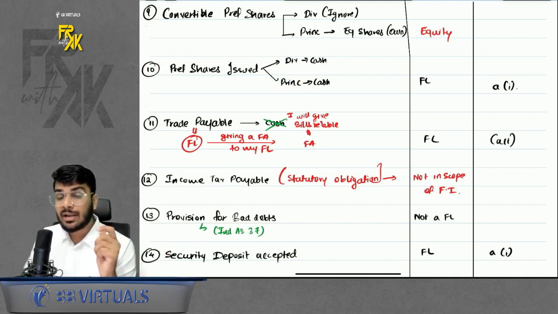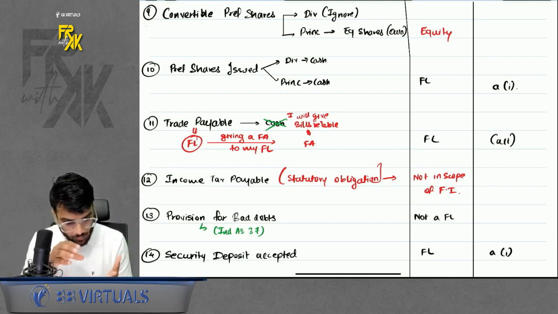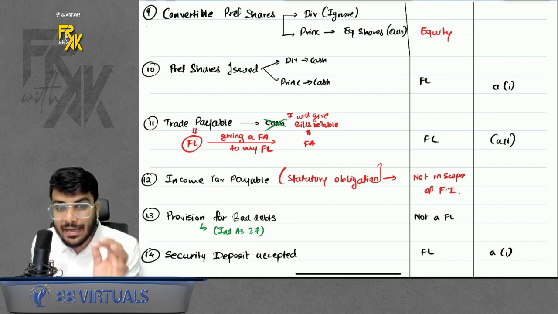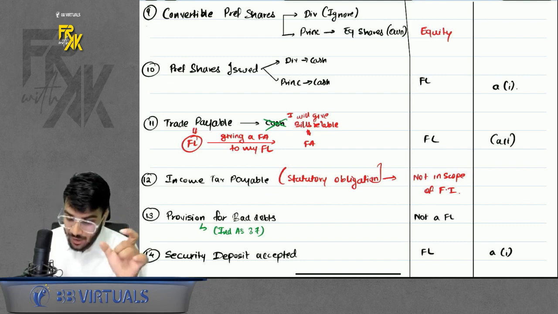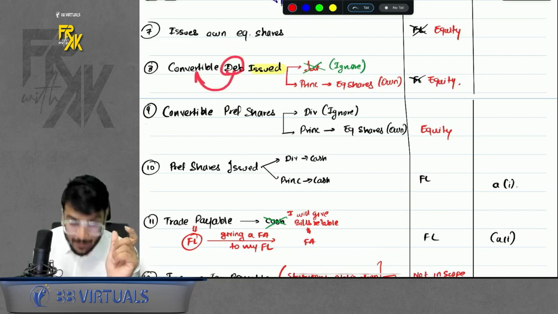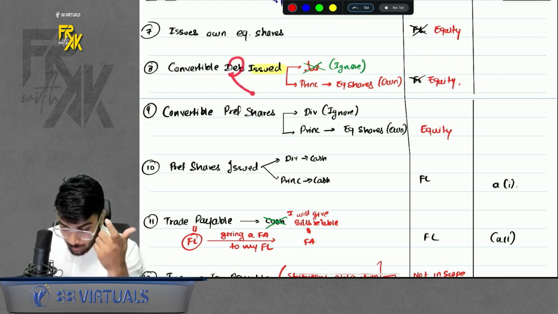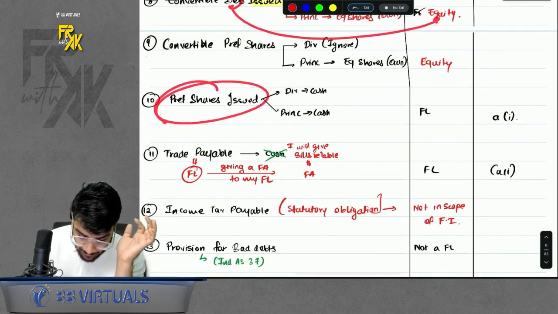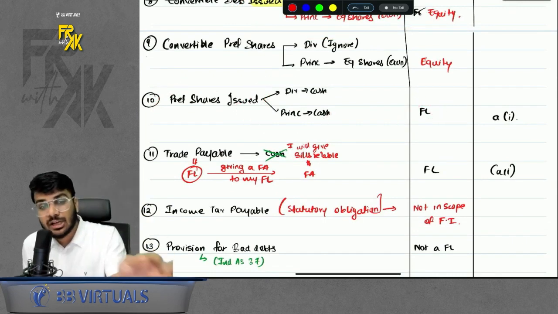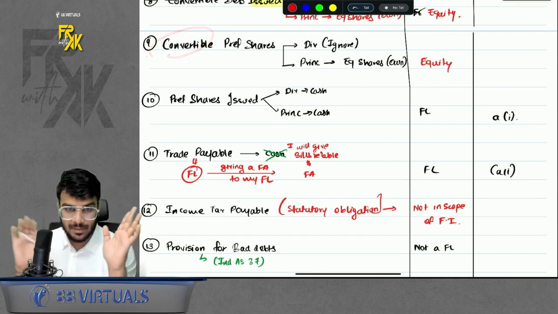What you studied in your IPCC or maybe your CPT is that preference is equity and debenture is liability. That is not always the case. Why? As per Ind AS, you have to check substance over form. That means check whether the preference share or debenture is convertible or redeemable. If the debenture is convertible, that means for the principal you will give your own equity shares, it is an equity. So a debenture can also be equity. If it is a normal redeemable preference share where you will give cash only, it is a financial liability. So a preference share can also be a financial liability, and a debenture can also be equity. It depends on whether it is convertible or redeemable. Do remember that part.